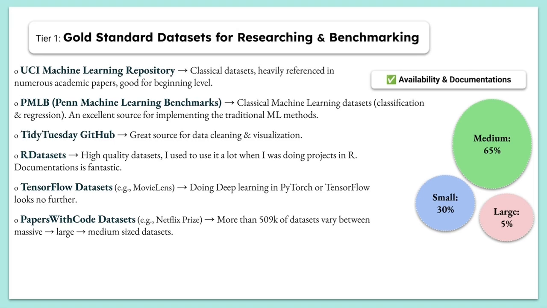I have divided these websites into 6 tiers. The first one is called Standard Datasets for researching and benchmarking. Let's start with the first one, UCI Machine Learning Repository. This website offers classical datasets heavily referenced in numerous academic papers and very good for beginner level. When it comes to availability and documentation, all these websites have great documentation and the datasets are mostly medium-sized.